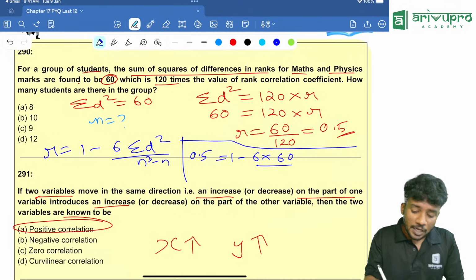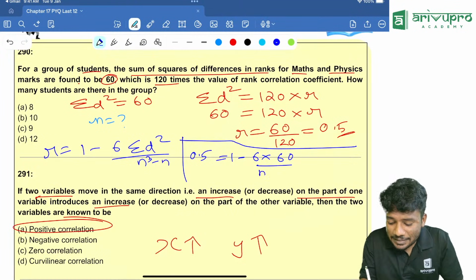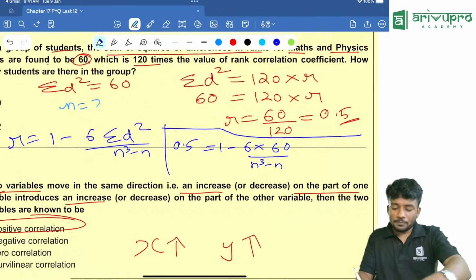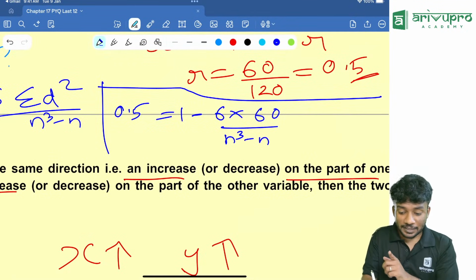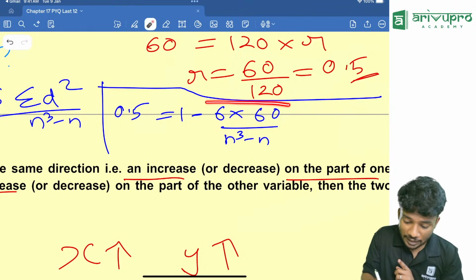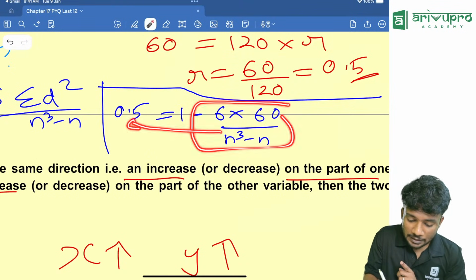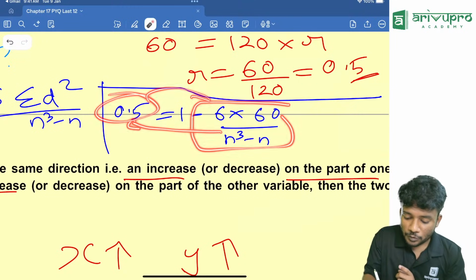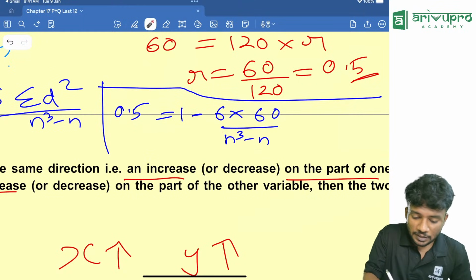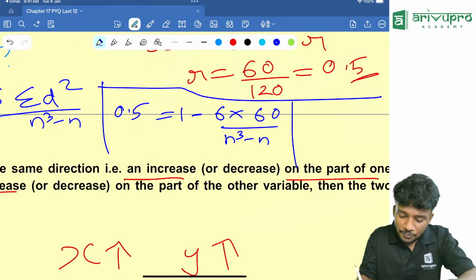60 divided by n cube minus n. That is something we need to find. People, as I told previously, take this entire value to the other side and this value to this side. So this minus will become positive on the right hand side. How will you write it?